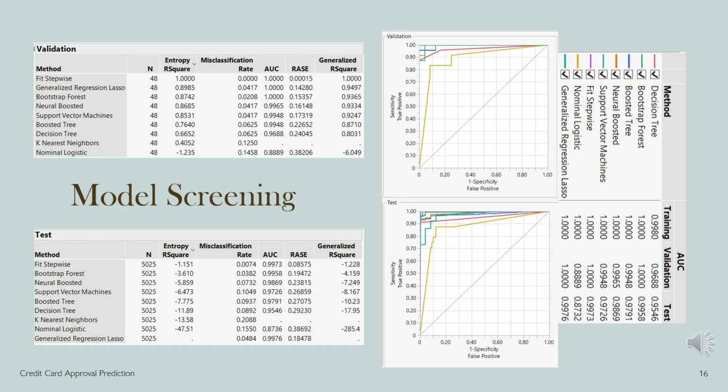Using the model screening feature in JMP, I ran the simulation for all the models to predict my target variable. Above, you can find the summary stats for the same. AUC must be near 1, misclassification rate should be near 0, and RASE must also be low to call a model a good predictor. Some of the good models observed were bootstrap forest and boosted tree, and the area under the curve can be observed on the right in the AUC graph.